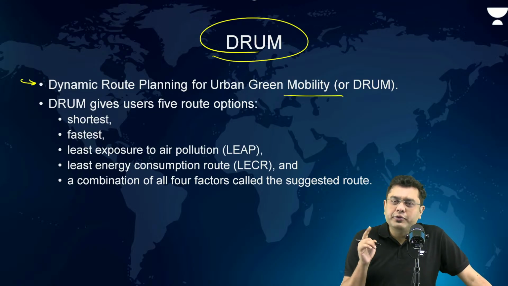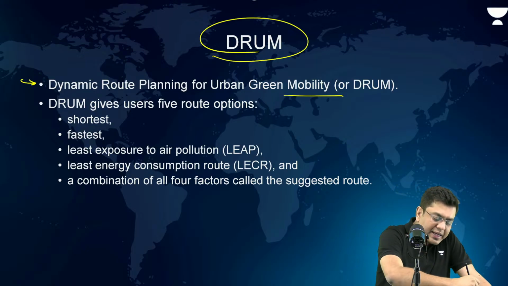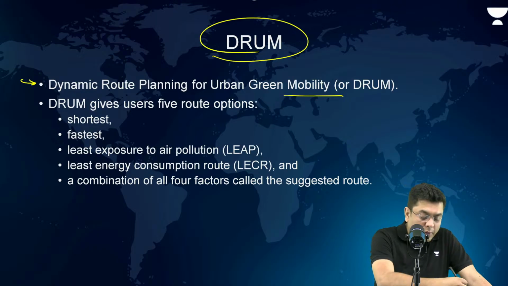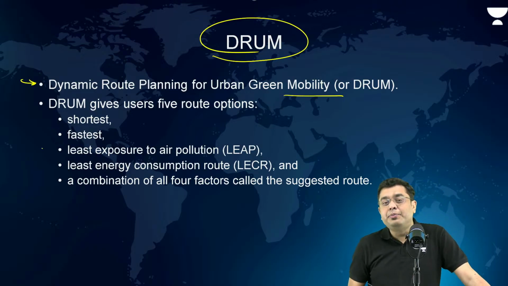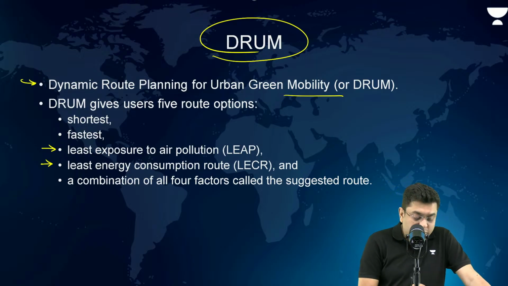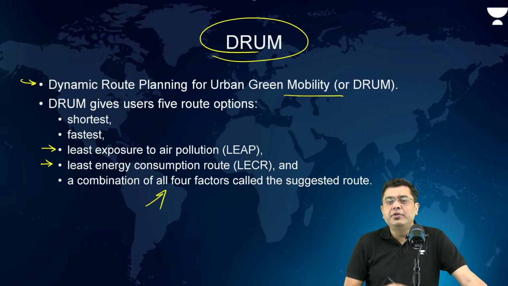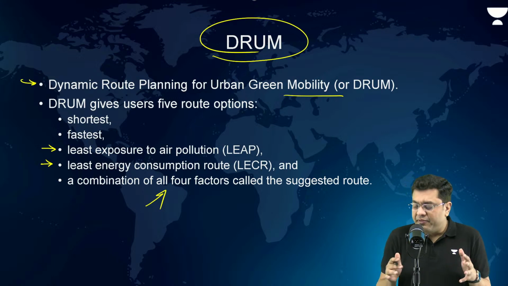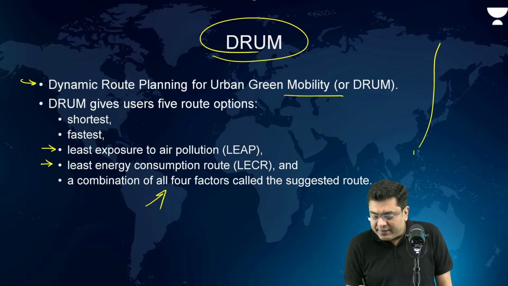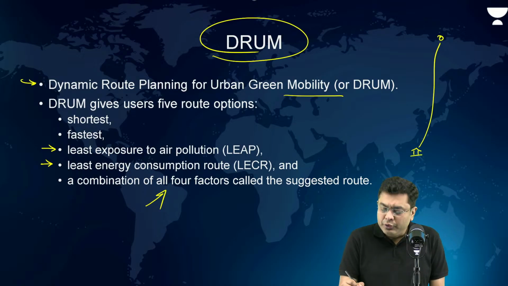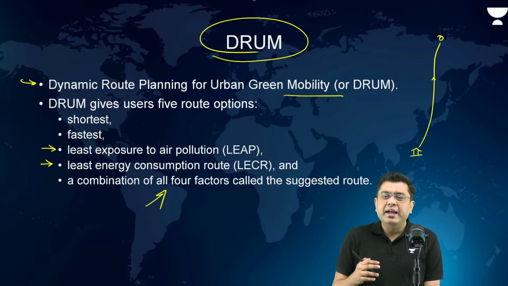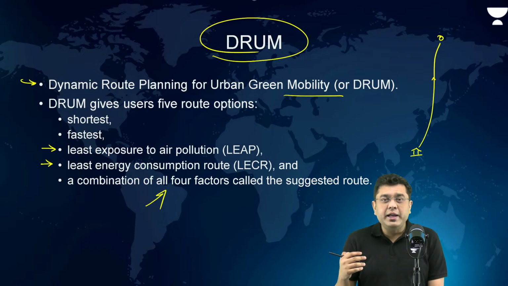Now what is the purpose of the app? So basically it gives users five route options: the shortest route option, the fastest route option, the least exposure to air pollution option, the least energy consumption route, and the combination of all four factors in a suggested route. So in order to simplify it, let's suppose this is a route that you take. This is your home and this is your office. Now, this is the route that you take normally. But this is a route which is heavily congested with traffic. Heavily congested with traffic means there will be a lot of air pollution as well.